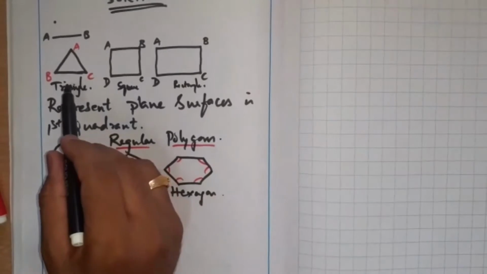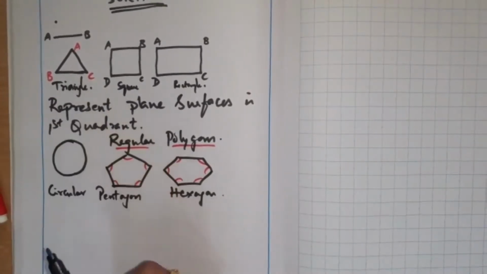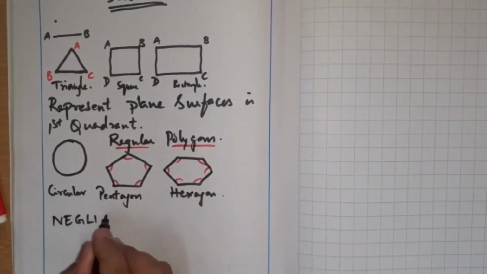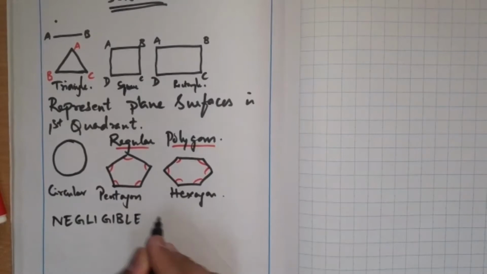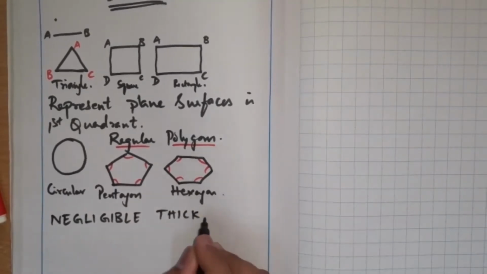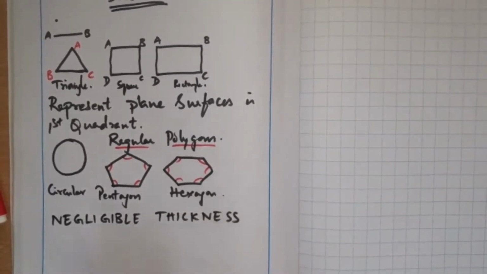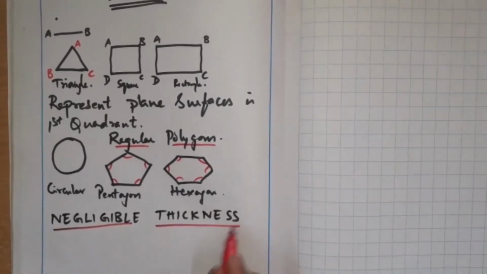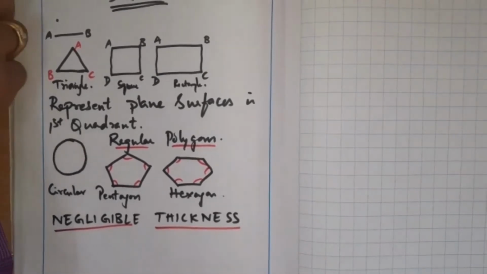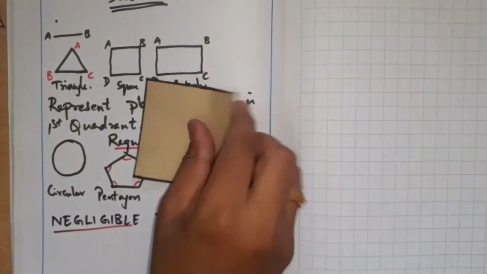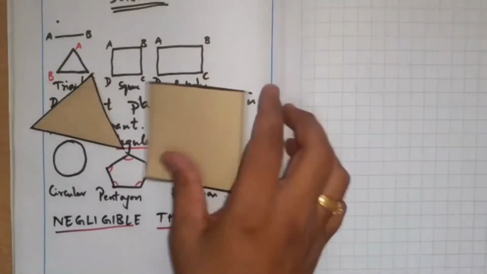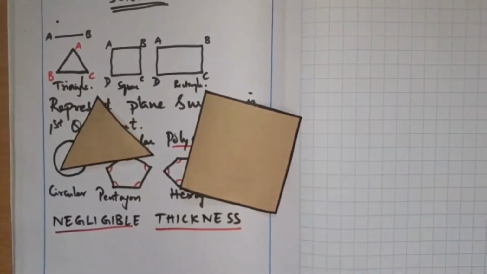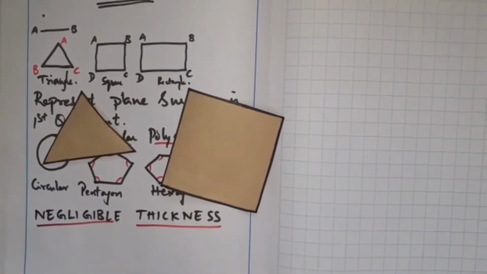See, it has a definite area and is 2-dimensional, and very important, the thickness of all the objects that you are assuming in this particular chapter is negligible. I am assuming 2 objects here. I hope you can see clearly. What are these 2 objects? Square and a triangle. Square and a triangle.